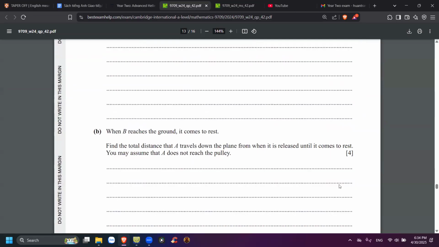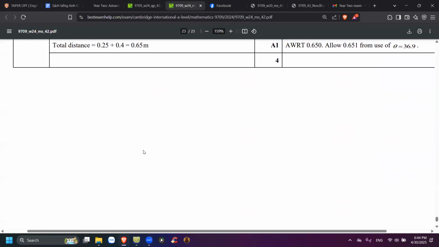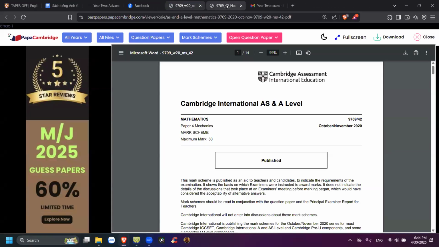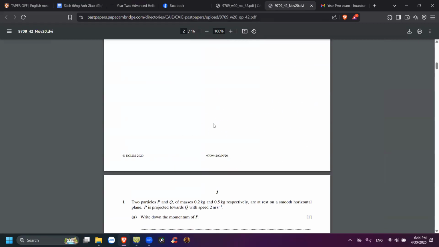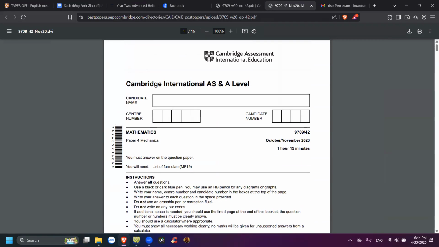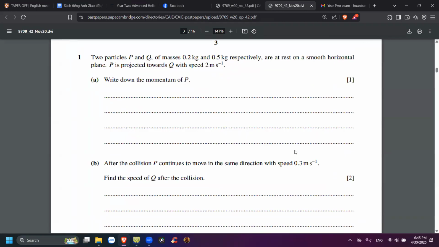Okay, wait a moment, so let's check this one and get it done with. So do you get 0.65 meter? Oh yeah. Already. Okay, so let's move on to a new paper here. You just sent me November 2020, right? October, November 2020. Okay, so let's quickly do question number one.